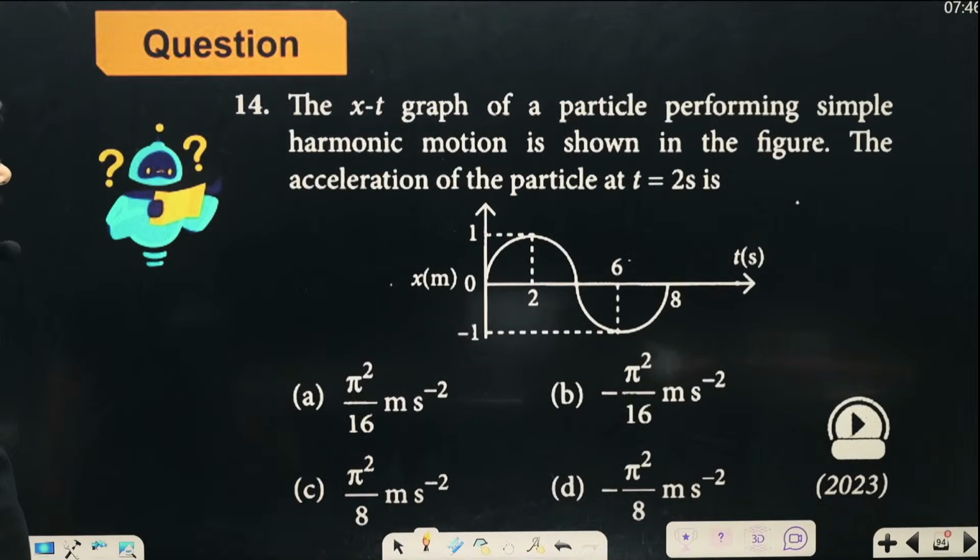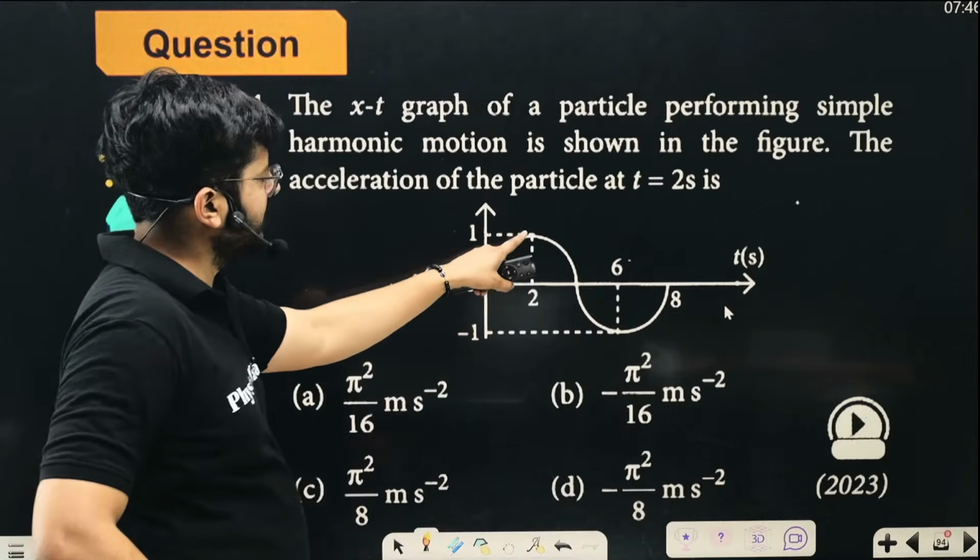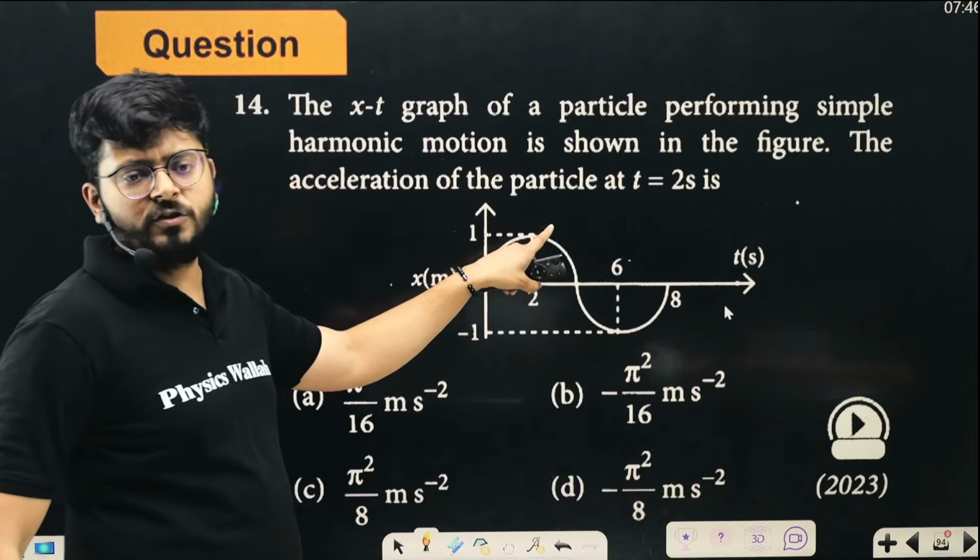The x-t graph of a particle performing SHM is shown in the figure. The acceleration of the particle at t equals 2 seconds is going to be? A very simple numerical. You need to tell what the acceleration of the particle will be at t equals 2. So at t equals 2, the particle is at the mean position.